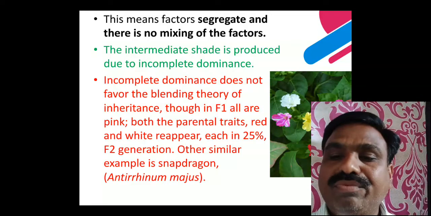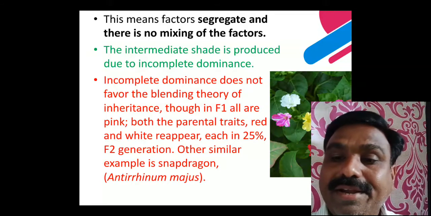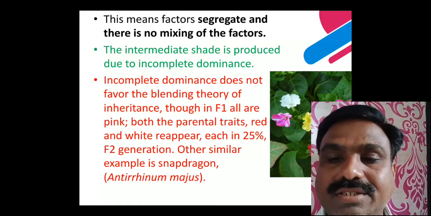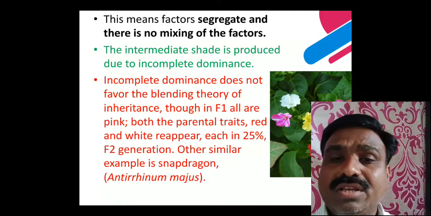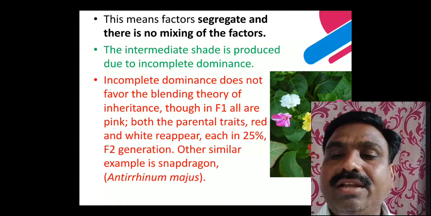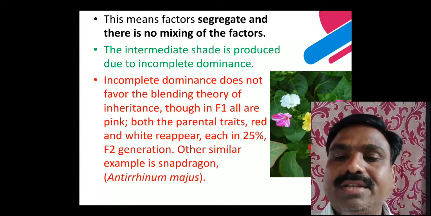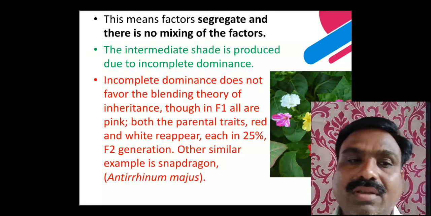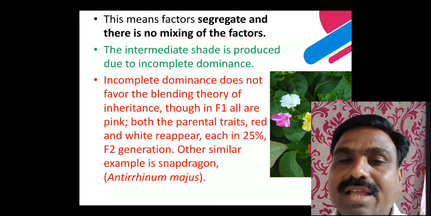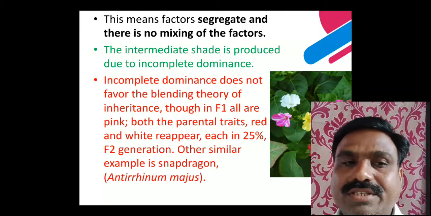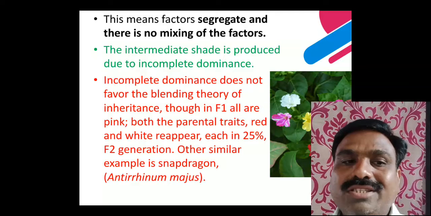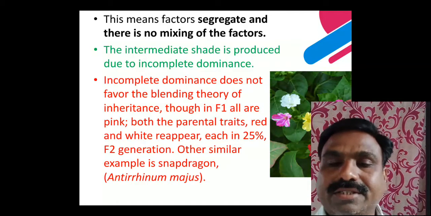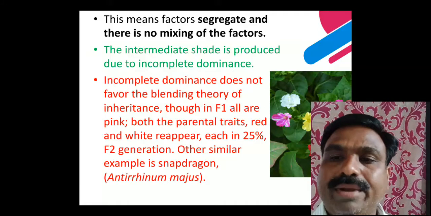The intermediate shade is produced due to incomplete dominance; the pink color of the flower is due to incomplete dominance. In the F2 generation the gametes segregate. There is no mixing. Incomplete dominance does not support the blending theory of inheritance.